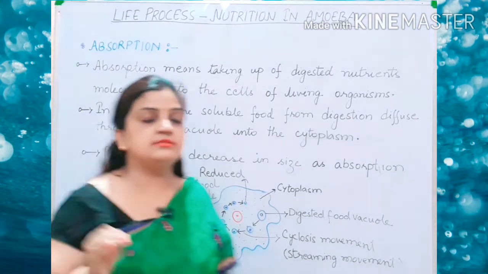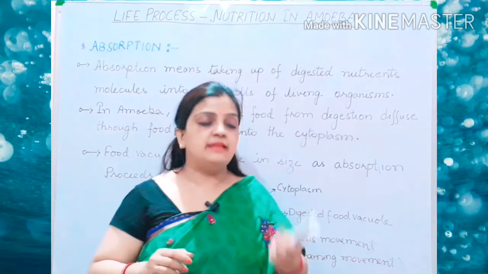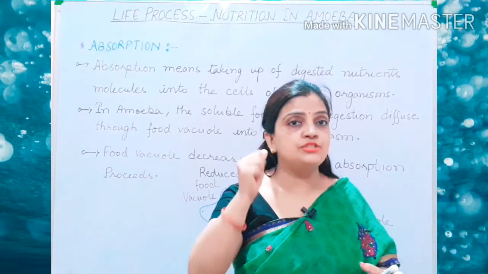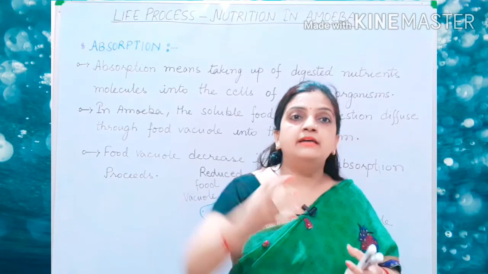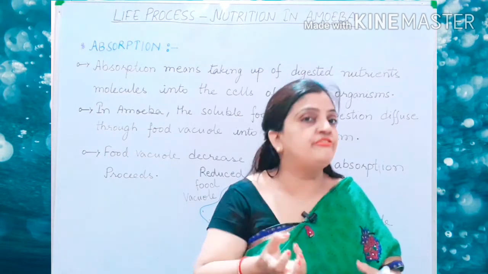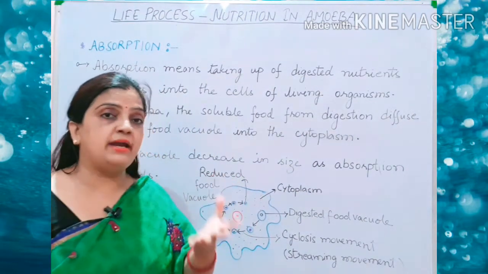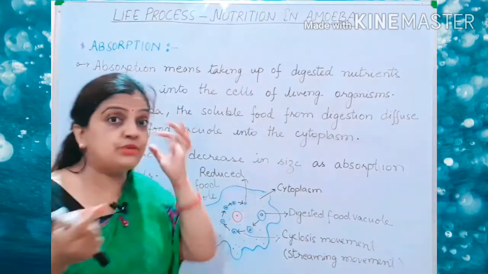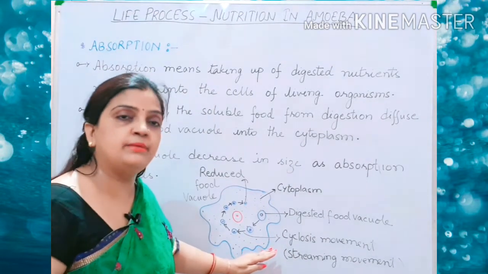Children, if you take the example of a grinder machine, what happens? In a grinder, you put different types of spices, and when you switch it on, the machine starts moving in a circular fashion, and the spices get crushed. They are broken down into finer pieces. The same thing happens over here, and the spices convert into paste. You see this every day at your home. The same thing happens here in the amoeba body also.